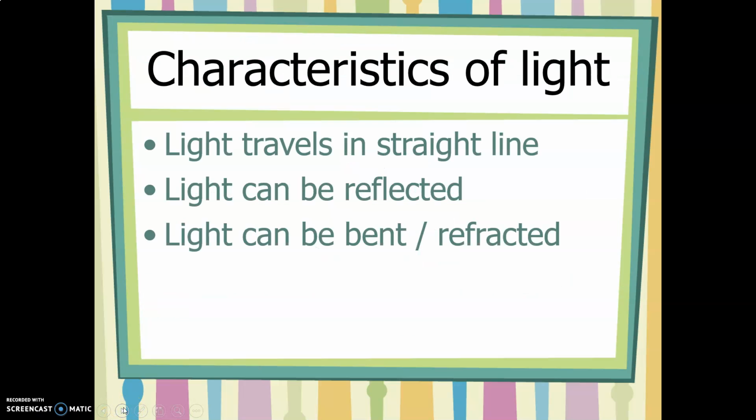Now, back to the characteristics of light. The light travels in a straight line. Light can be reflected and can be refracted, or bent, when the light travels from one medium to another, for example, when it travels from water to the air or vice versa.